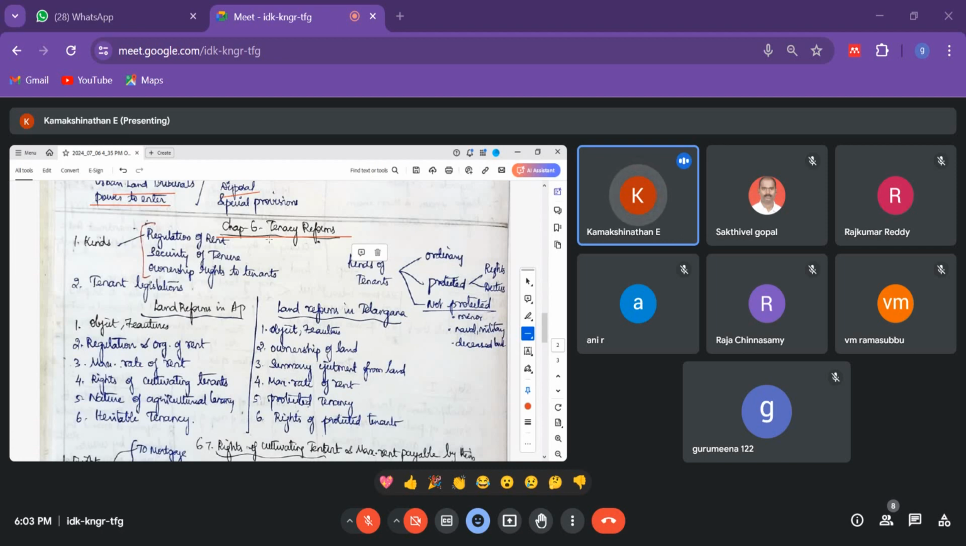So how does it come as tenancy reforms? First one is the regulation of rent. Rent, for farmers, I am telling. This is not for urban, we will cover that in the next chapter. For agricultural farmers, if there is any regulation of rent, how should it be? The rent should not be more than 1/5 or 1/4 of the total produce.